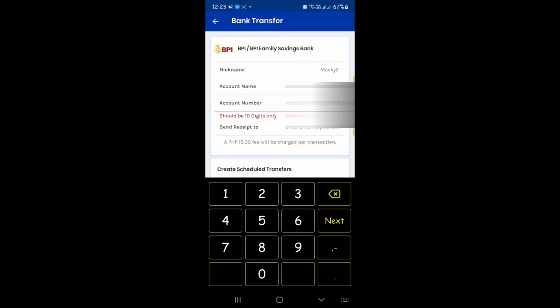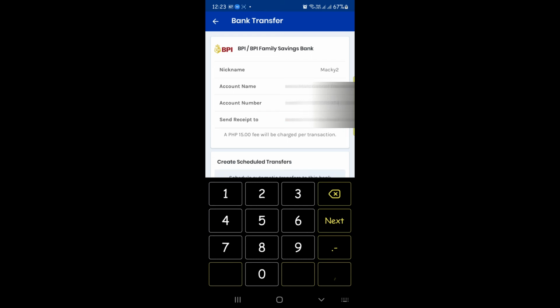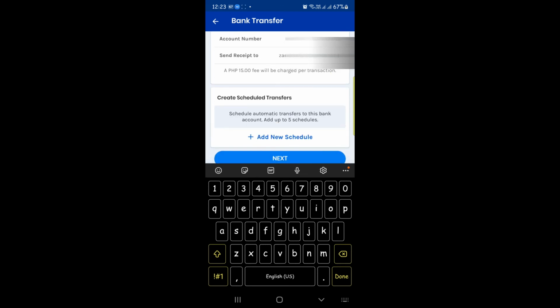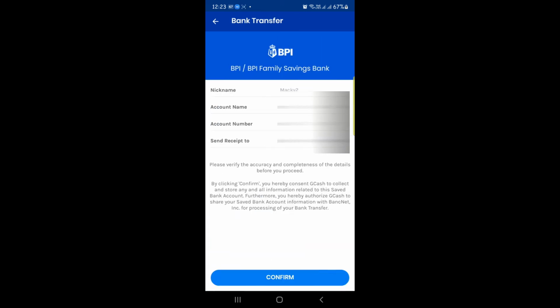Okay, so it's not the card number, but it's the account number. They're actually different. So account number, and then of course, send receipt to. This is also very important, especially if you're making a payment. You can put your email address so that the receipt of this transaction will be sent over to your email address, and then create scheduled transfers if you want to have a scheduled transfer. If not, just go ahead and confirm.